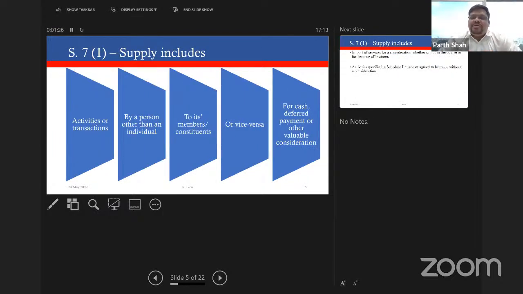This is the second clause, clause (aa), which has been inserted with retrospective effect from 1st July. This clause seeks to deal with cases where services are provided by an association or society to its members or constituents. This is an after effect of the Supreme Court decision in the case of Calcutta Club Limited, where the Supreme Court had held that in case of mutual associations, where the association and the members are treated as the same legal entity and not different persons, there is no service tax or VAT leviable. Therefore, to nullify the applicability of that verdict in GST,